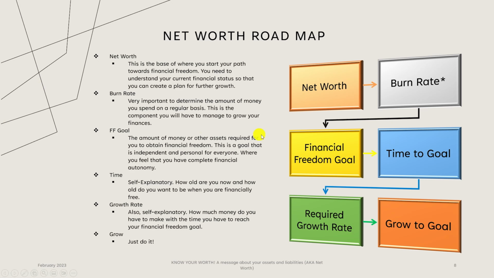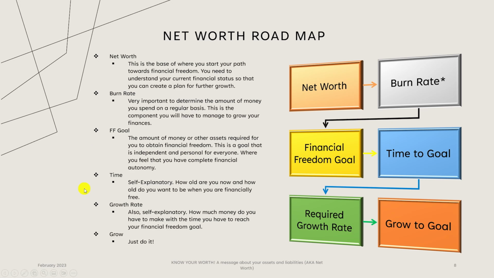Okay, once you have done this, you want to determine a number or a financial status that you want in the future, that you will have financial freedom, that you'll be able to retire and not have to worry about your finances being an issue or a point of concern, as you are confidently set in how much you spend and how much money you earn for your later years.